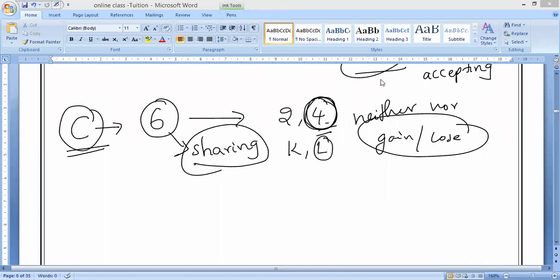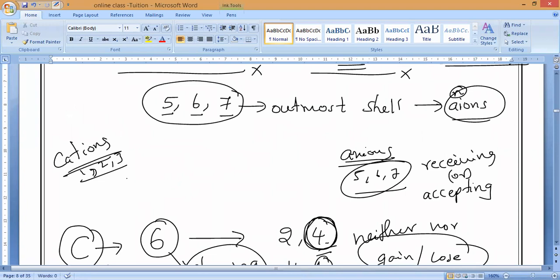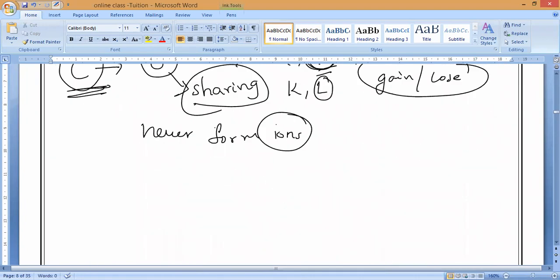Okay, so tell me: will a carbon atom form ions or not? It will never form ions. Why? Because it does not have 1, 2, 3 valence electrons or 5, 6, 7 valence electrons, so it will never form any positive or negative ions. Any doubt in this? Clear? Please respond.